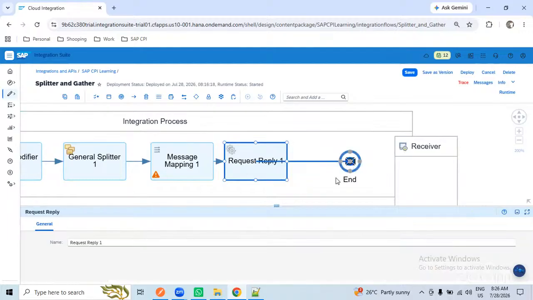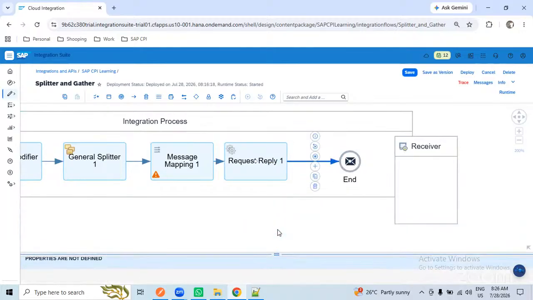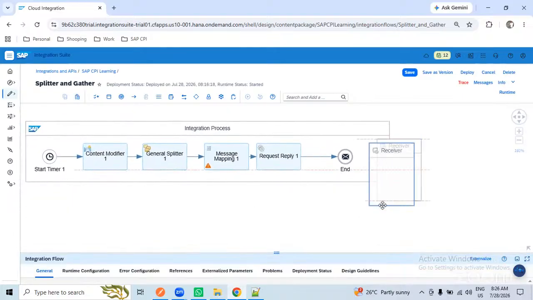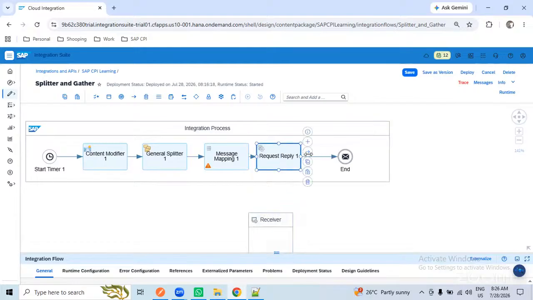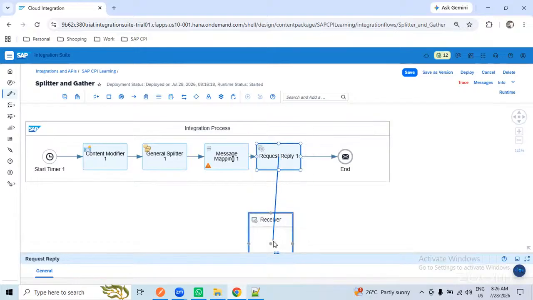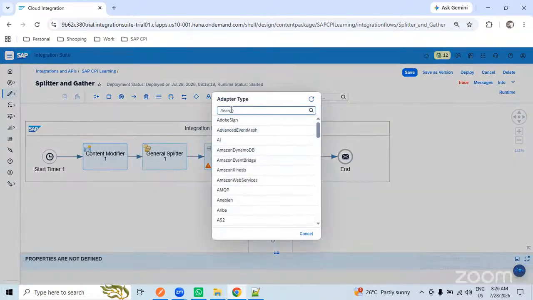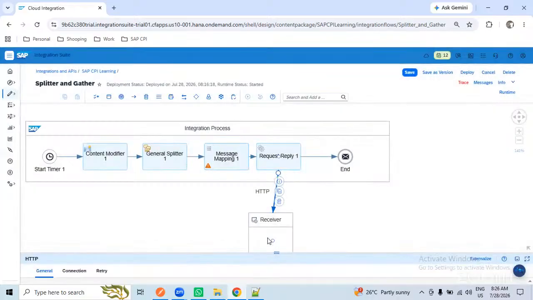So today I will come up with some other system where it will post the data. In this case, consider we don't have my system HTTP, so I will take a third party so that we can post the data.